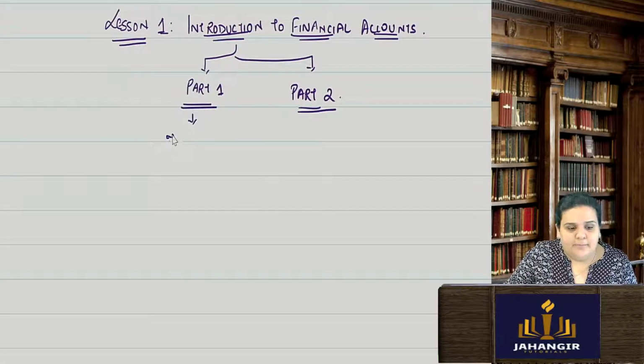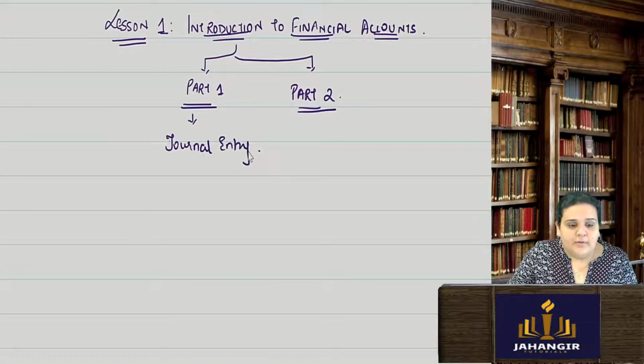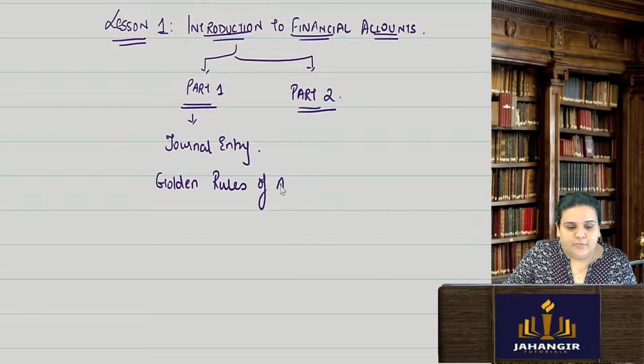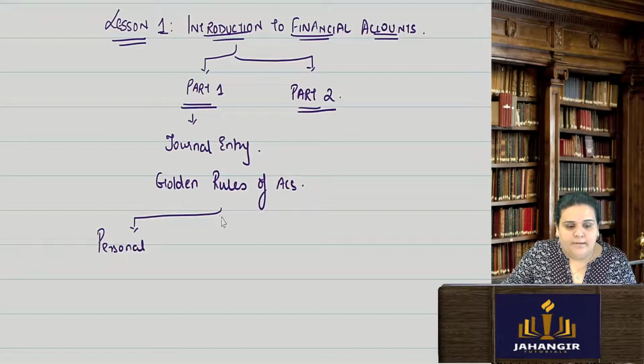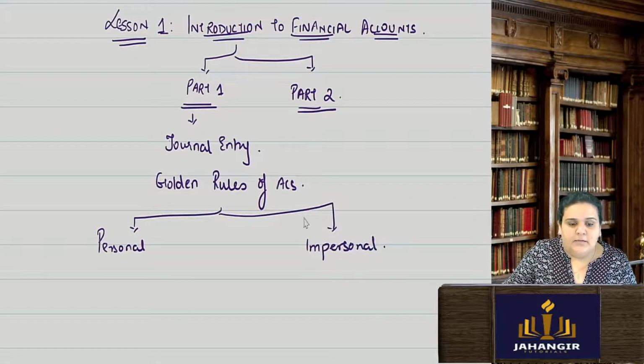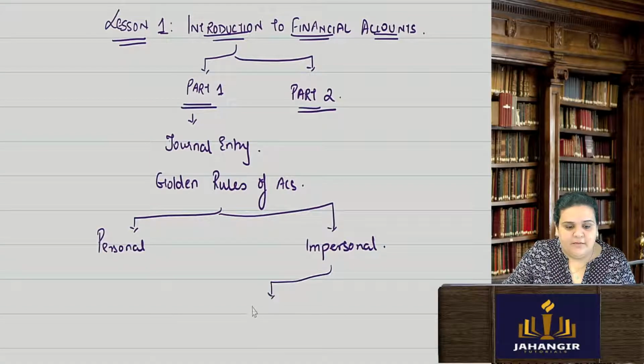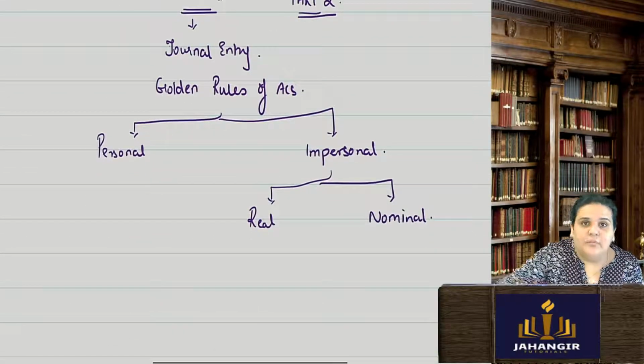We have done everything about journal entry, right? For recording a journal entry, we need to know the golden rules of accounts. That is nothing but understanding the three types of accounts which we have. We have personal and impersonal. In impersonal itself, we have real and nominal. So quickly we will just revise this and then start with our ledgers.